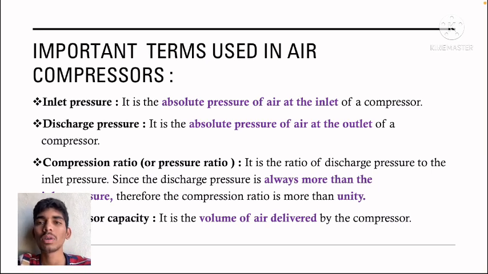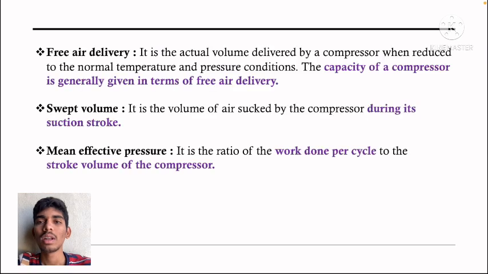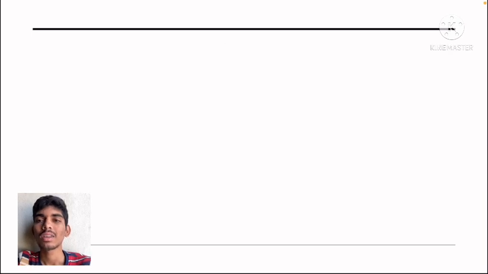Compressor capacity. It is the volume of air delivered by the compressor. Free air delivery. It is the actual volume delivered by a compressor when reduced to normal temperature and pressure conditions. The capacity of a compressor is generally given in terms of free air delivery. Swept volume. It is the volume of air sucked by a compressor during a suction stroke. Mean effective pressure. It is the ratio of work done per cycle to the stroke volume of a compressor.